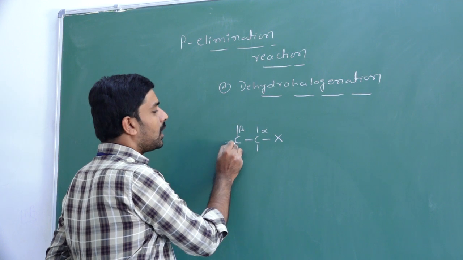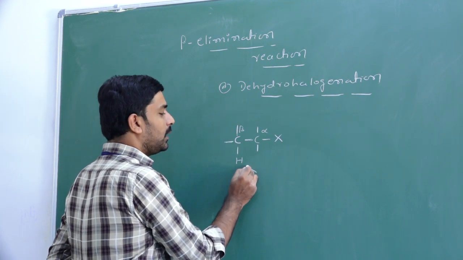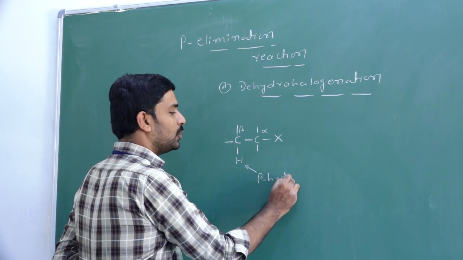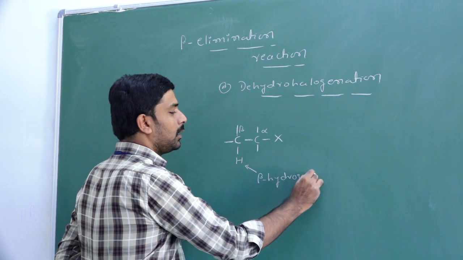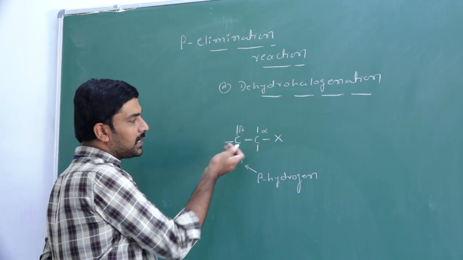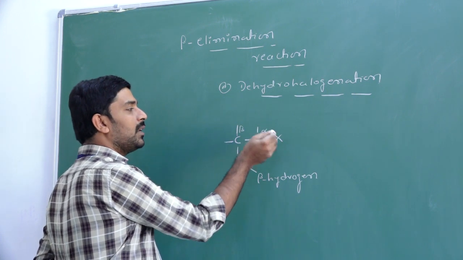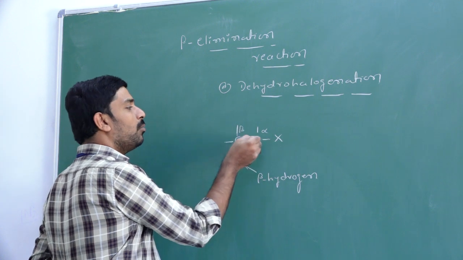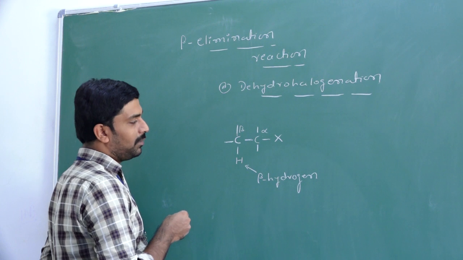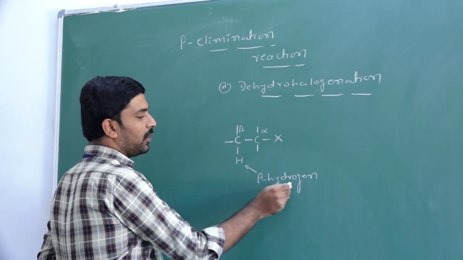If your beta carbon contains hydrogen, this hydrogen is called beta hydrogen. What is beta hydrogen? The hydrogen present in the beta carbon. Beta carbon means next to the alpha carbon. Alpha carbon is the halogen-bonded carbon. The next carbon we call the beta carbon. If the hydrogen atom is attached to this beta carbon, we call it beta hydrogen.